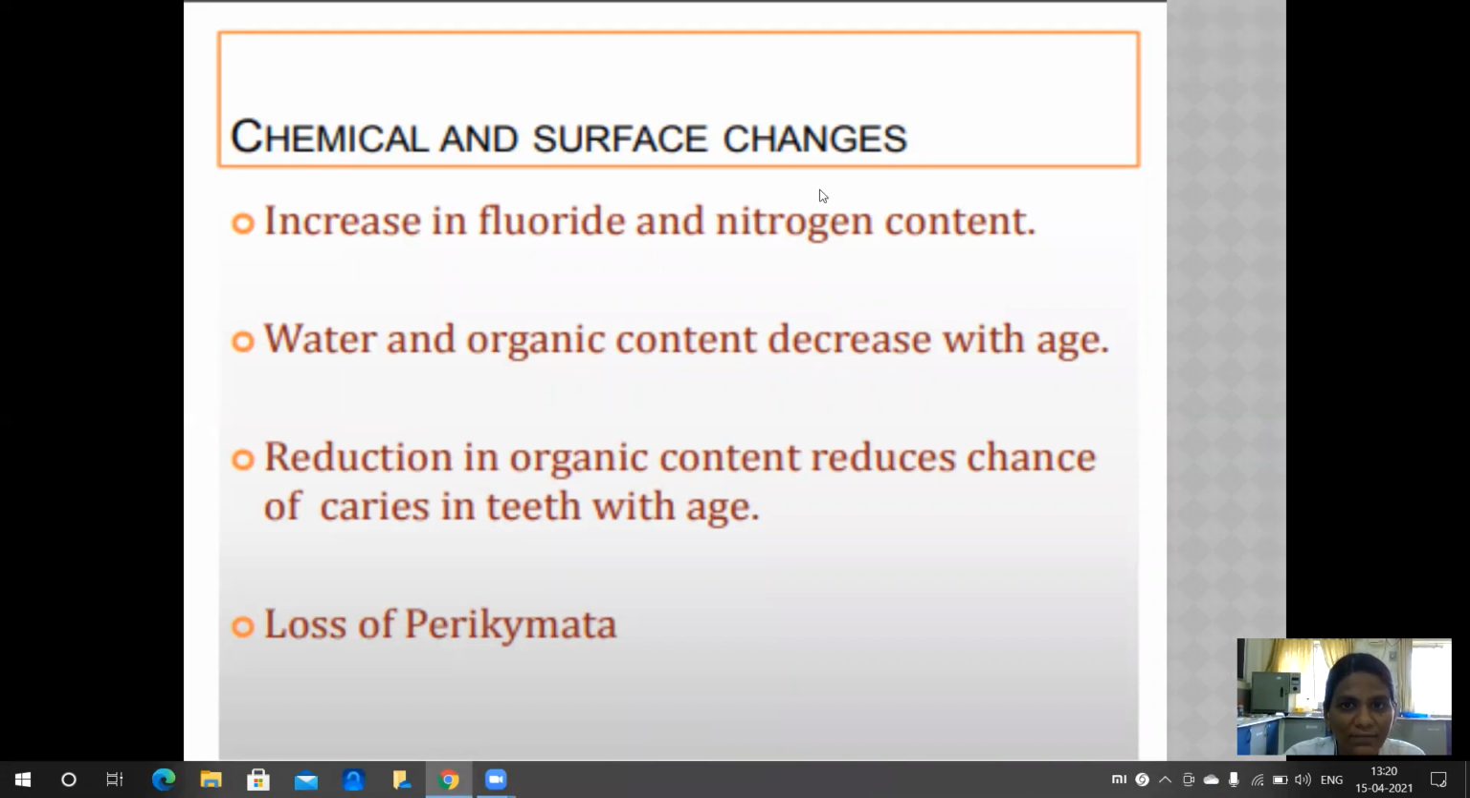Next, the chemical and surface changes. There is an increase in fluoride and nitrogen content. Water and organic content decrease with age. Reduction in organic content reduces the chance of caries in teeth with age. The last one is the loss of perikymata.